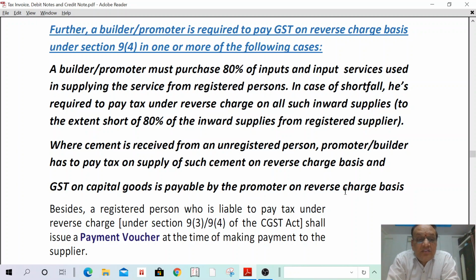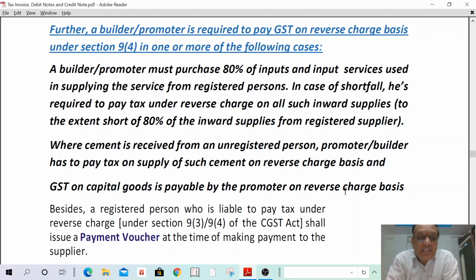Then second, where cement is received from an unregistered person, the promoter or builder has to pay tax on supply of such cement on reverse charge. Where any cement is purchased by the builder from an unregistered dealer, in such a case the builder has to pay tax on such receipt of cement on reverse charge basis. That means the builder has to pay tax on cement purchased from an unregistered dealer. Understand? Very first one, at least 80% of input shall be from the registered dealer. Second one, cement has to be purchased from the registered dealer only. If any cement is purchased from an unregistered dealer, he has to pay tax on such cement supplies.